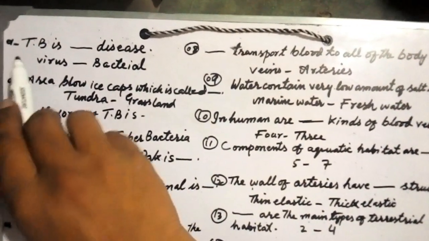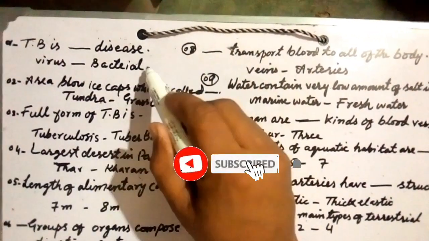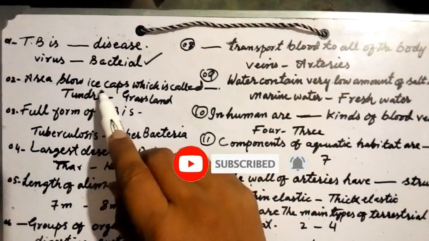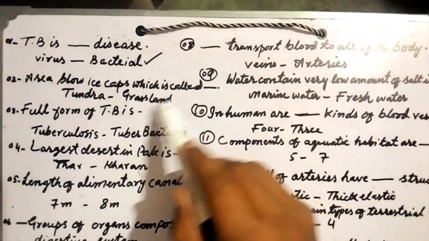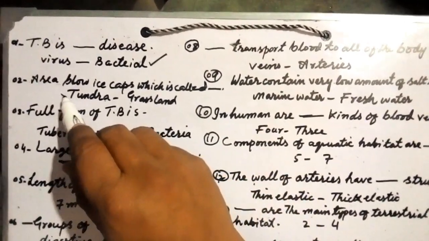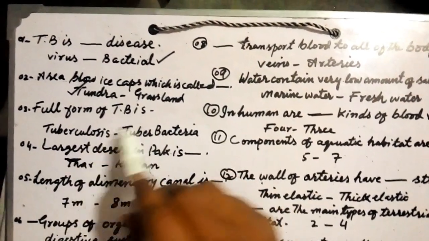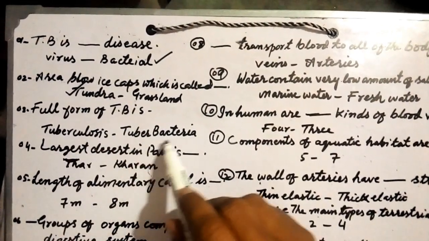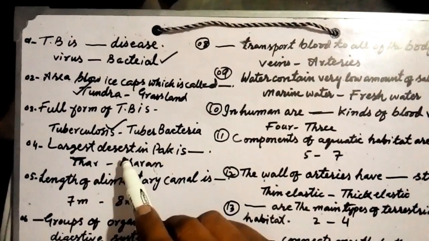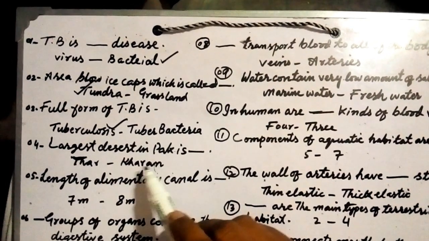First question: TB is a dash disease: virus or bacterial. Right, the answer is A, bacterial. The area below ice caves is called dash: tundra or grassland. The right answer is tundra. The full form of TB is tuberculosis. The largest desert in Pakistan is dash: Thar or Kharan.